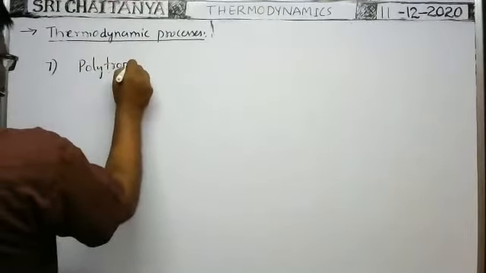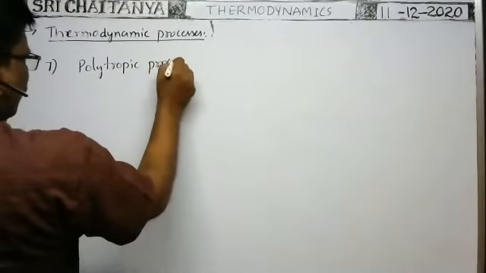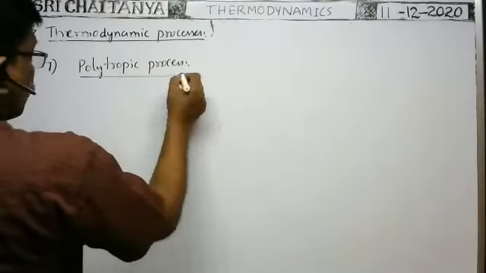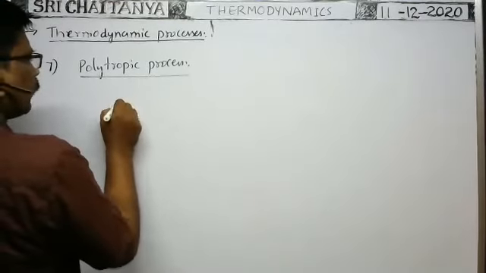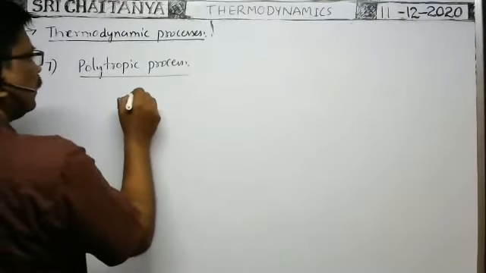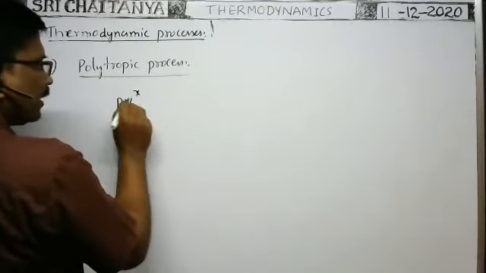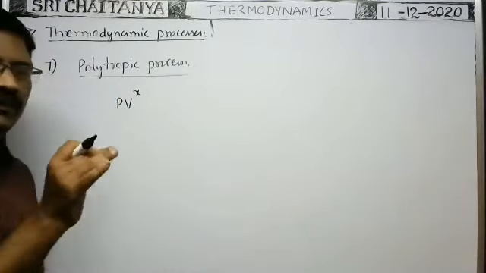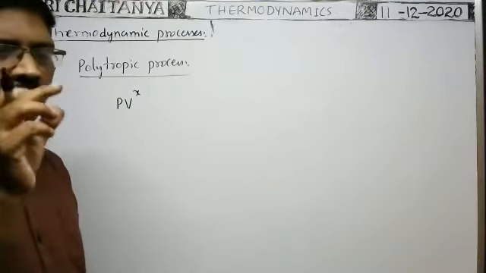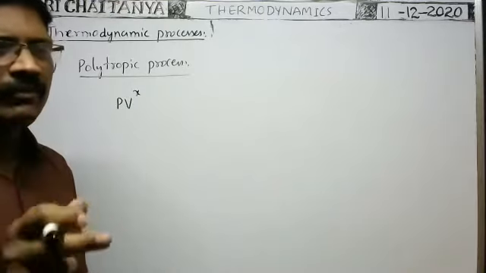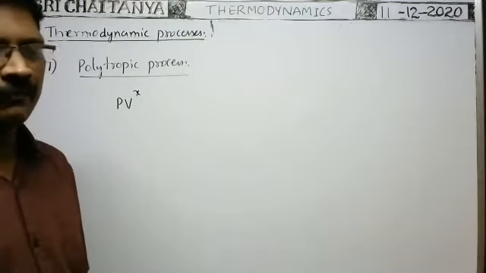Polytropic process. In this polytropic process, there is a different relation between pressure and volume. Suppose PV to the power of some x, say it is not PV to the power of gamma. If it is PV to the power of gamma equal to constant, that is the adiabatic process. Or if it is PV to the power of 1 equal to constant, it means PV constant, which means Boyle's law.